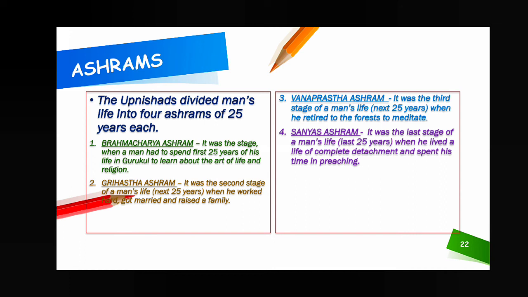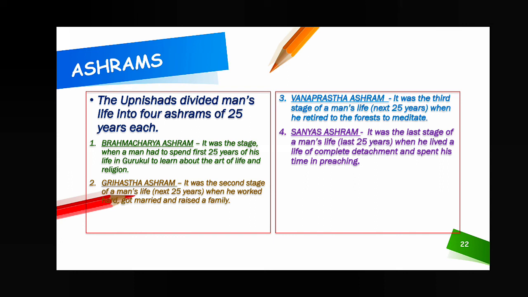And then the second phase, after completion of the first stage, Brahmacharya ashram, they went to which ashram? That is the second stage. It is called Grihastha ashram. Grihastha ashram means they married, and then they raised a family, they looked after the family. That is the next 25 years. So 25 plus 25, 50 years already gone for 2 stages, Brahmacharya and Grihastha ashram.